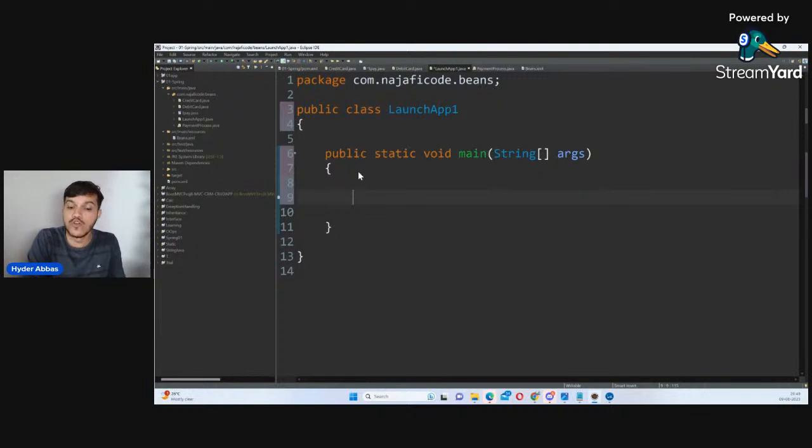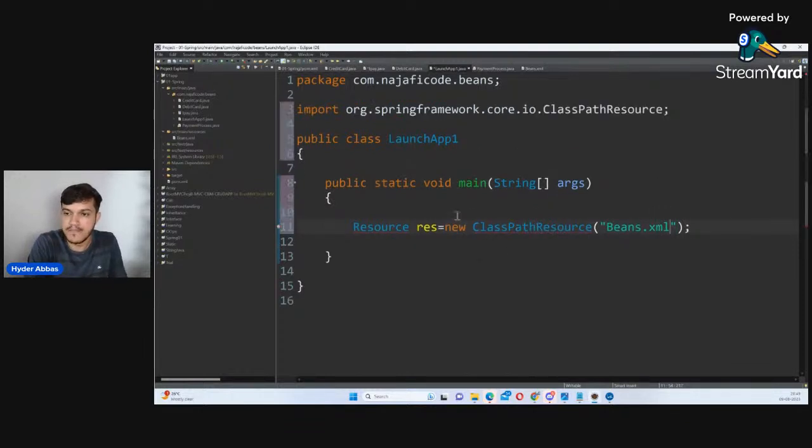So I'll just inform here. How do I inform? I'm going to create some objects here. I'll say Resource resource equals new ClassPathResource. Now this I'll inform where the information is present. I'm informing Spring: hey Spring, go and create the objects, go and manage the beans. Spring asks, okay, where is that present? I'm telling it that it is present inside beans.xml.